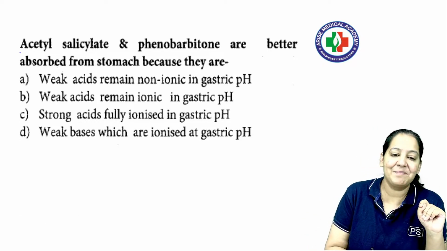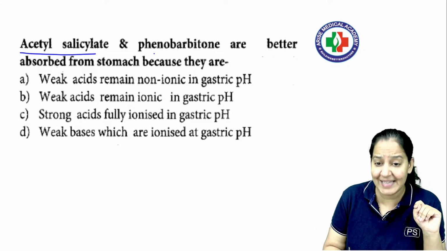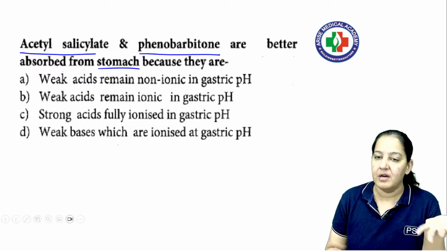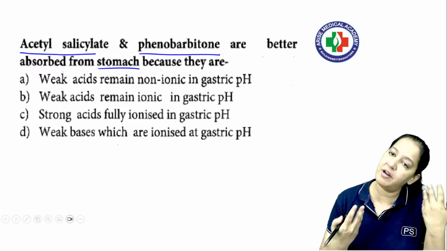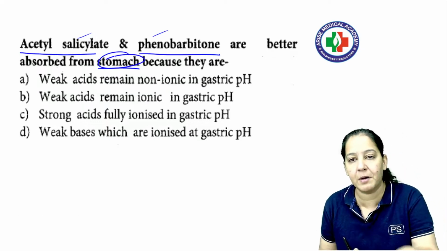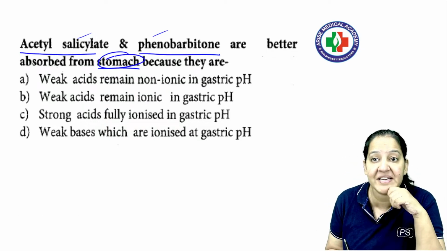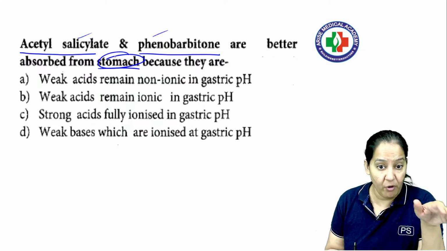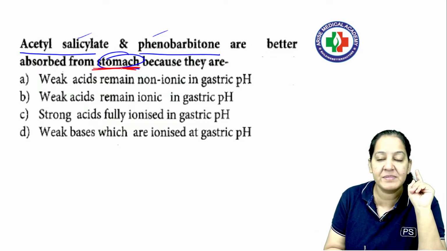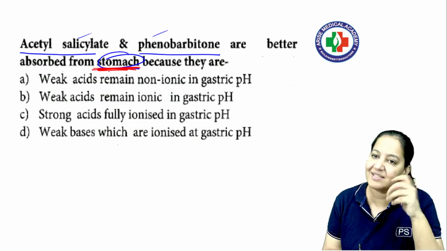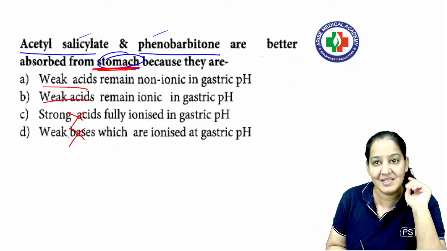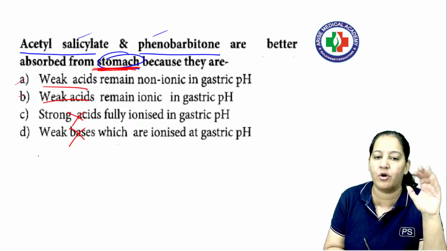The next concept is acetyl salicylate and phenobarbital. They are better absorbed from the stomach. The examiner is telling you that these two drugs are absorbed from the stomach. Why are these drugs absorbed in stomach, not in intestine? First tell me, what are these two drugs? Are these acidic drugs or basic drugs? Common sense, they are absorbed from the stomach, that is acidic medium. So they are acidic drugs. These are weak acids, not strong acids, not bases. So the answer is from A and B, not from C and D.